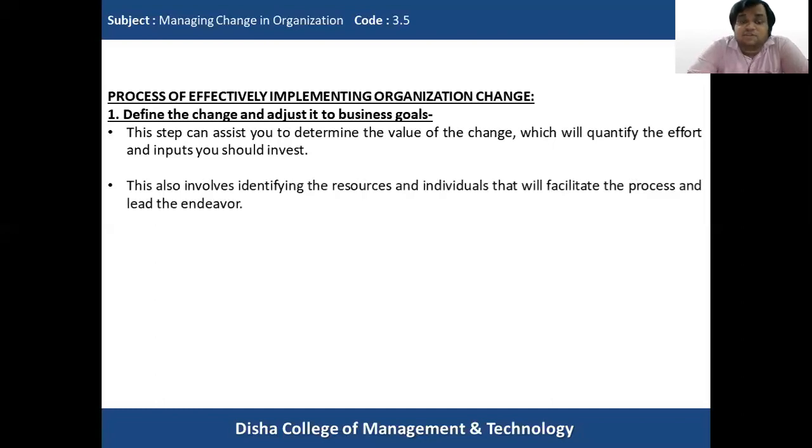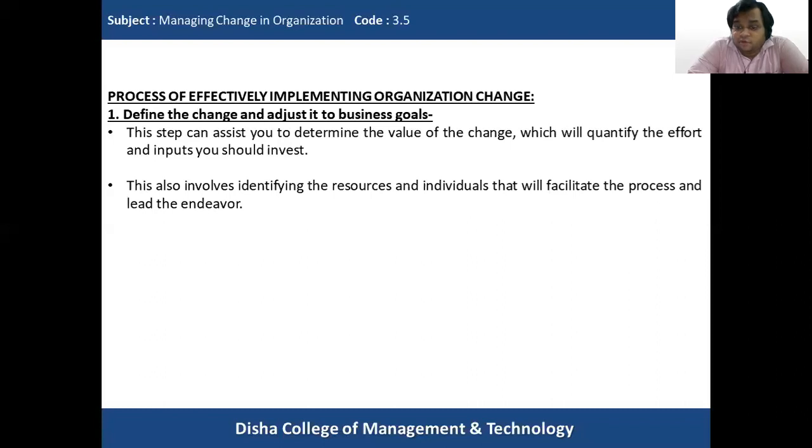Then this also involves identifying the resources and individuals that will facilitate the process and lead the endeavor. Obviously, when we understand the change that we want in the organization, and the goals that we want to accomplish by implementing the change, it will help us to identify the various resources needed for implementing the change, and also understand who will be the key individuals who will lead this change process.